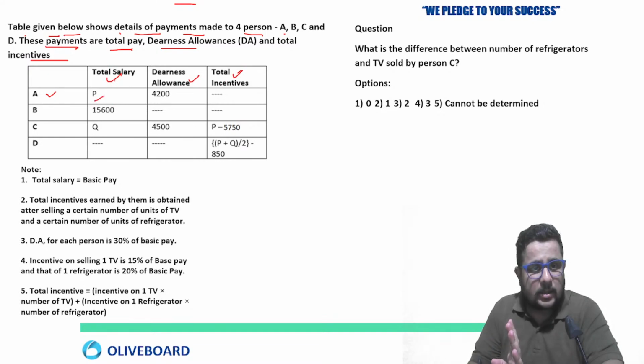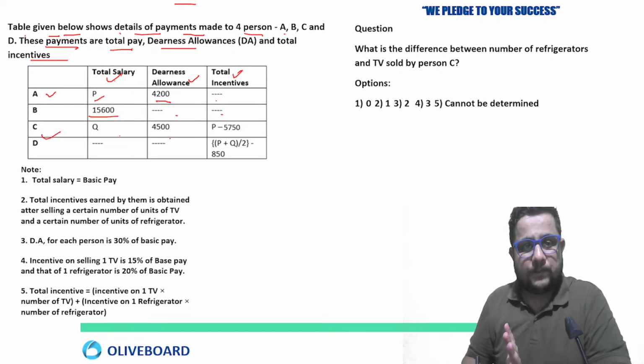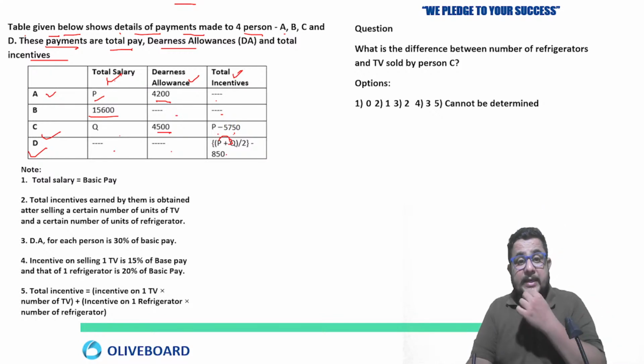So this is P here. P is given, then 4200, then question mark. 15,600, question mark, question mark. C, Q, 4500, P minus 5750. D, total salary blank, DA blank, and then P plus Q by 2. So the total incentive of D depends on P and Q here.